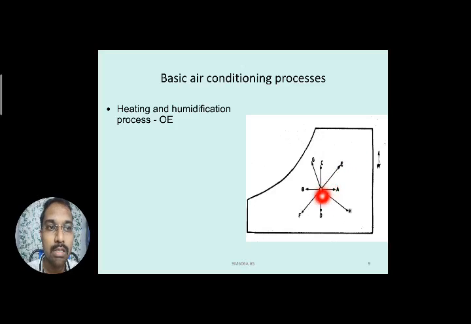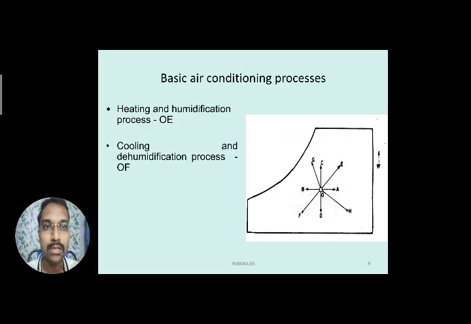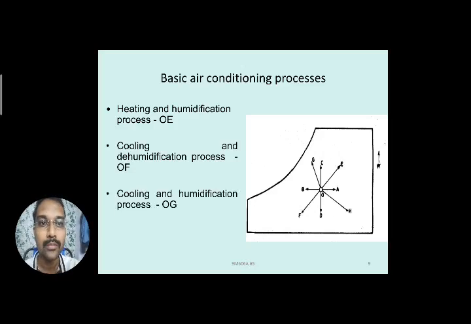Similarly, opposite to this, you draw the line downwards, slanted, inclined in between the B and D points. You know O to B is cooling and O to D is dehumidification, removal of moisture. So what can we represent for O to F? That is cooling and dehumidification process. So here you can see this is the cooling and dehumidification process, that is O to F.